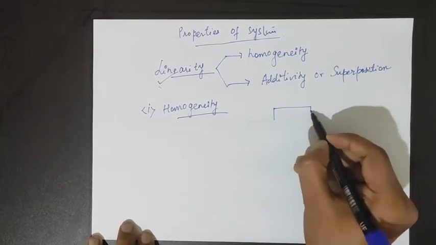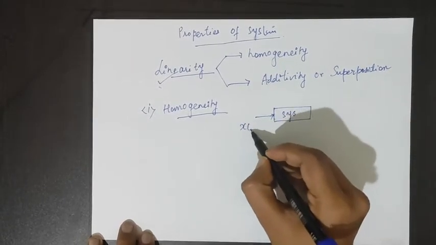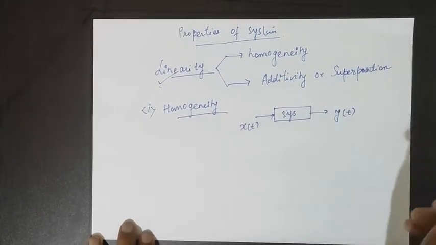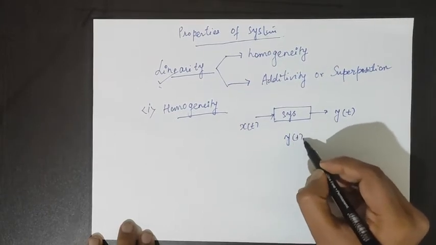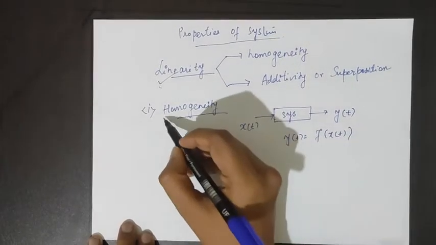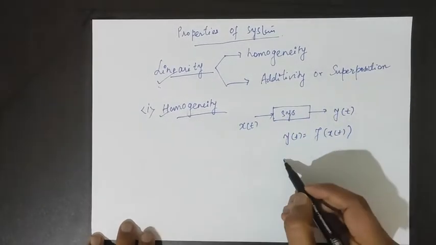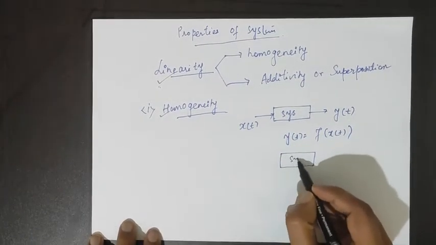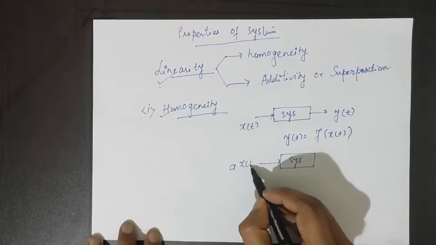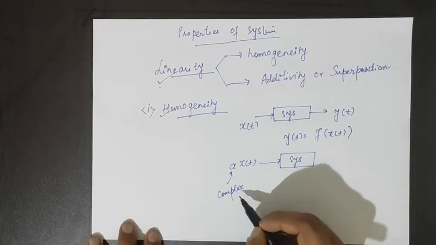Suppose there is any system with input output relationship y(t) as a function of x(t). Now suppose, for the same system, the input is multiplied by some constant, it may be a complex constant.